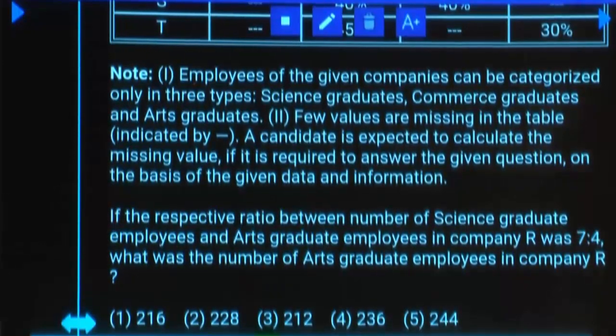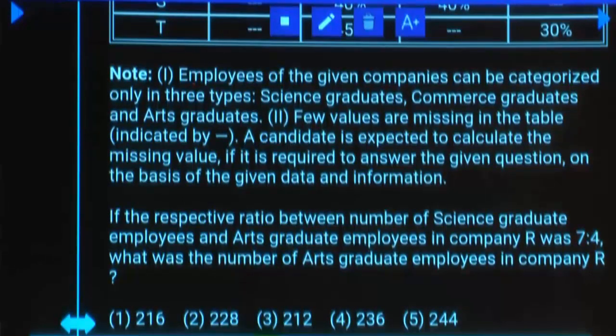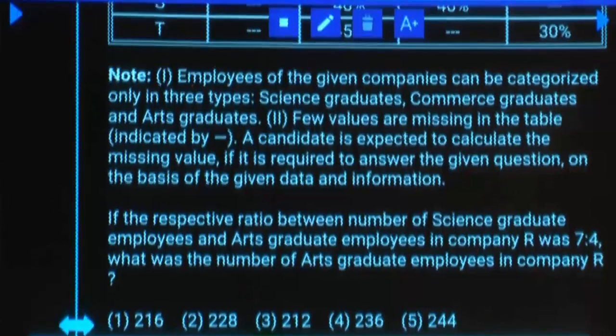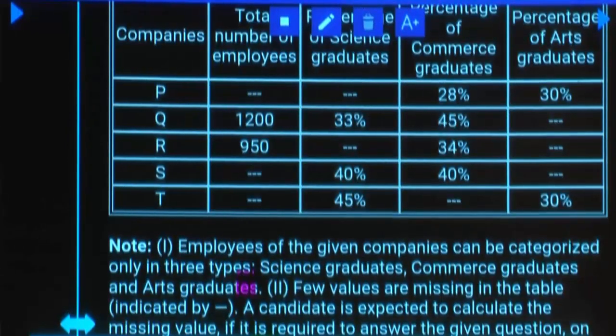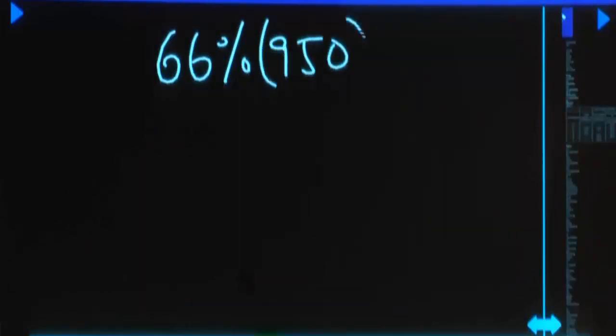If the respective ratio between number of science graduate employees and arts graduate employees in R was 7:4, what was the number of arts graduate employees in company R? Company R. Now, in company R, science and arts together is 66%. 66% of which number? 66% of 950.